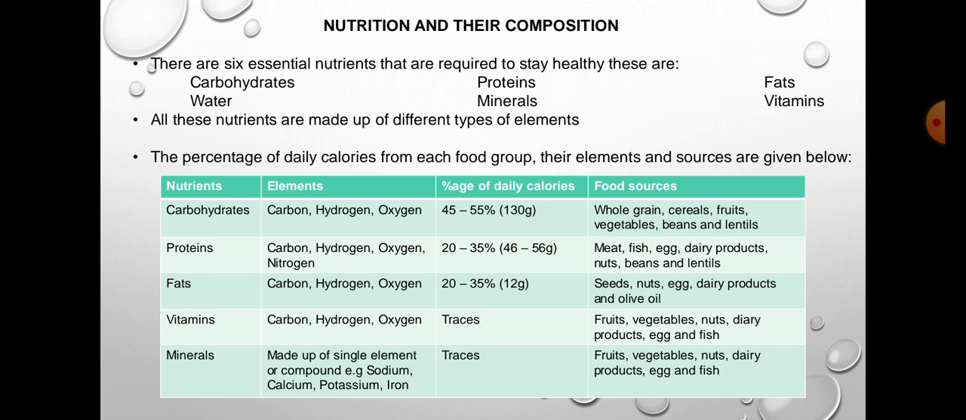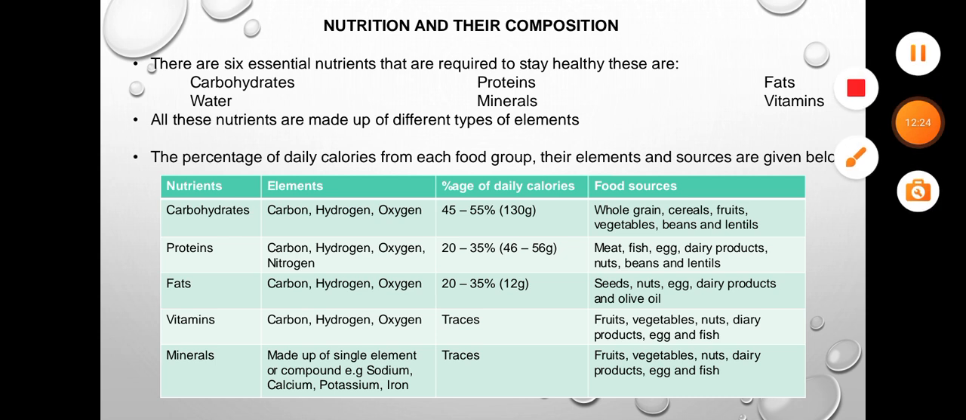Now vitamins and minerals. Vitamins are made up of carbon, hydrogen, and oxygen, and traces, meaning in very less amount. Minerals are made up of a single element or compound, for example sodium, calcium, potassium, iron. Made from a single element. The percentage of daily calories is also traces.